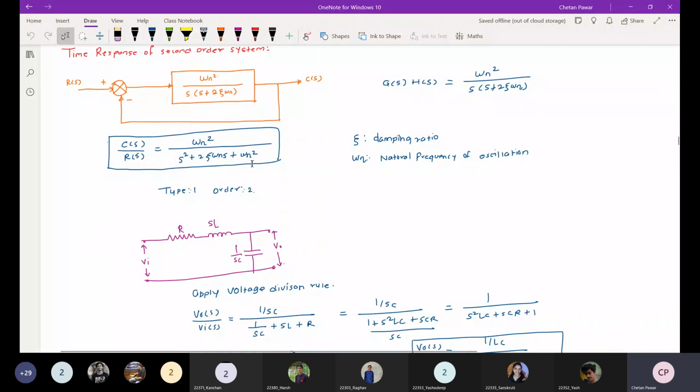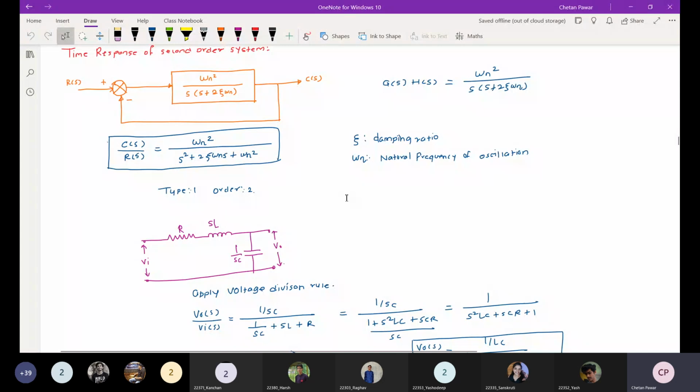We have seen that there are two parameters, zeta and omega n. Zeta is the damping ratio, which represents the friction present in a mechanical system, or the resistance if you talk about an electrical system. And omega n is the natural frequency of oscillation when the damping ratio is zero. At that time there is no energy loss in the system, and the system will oscillate at its natural frequency, just like a resonance condition.